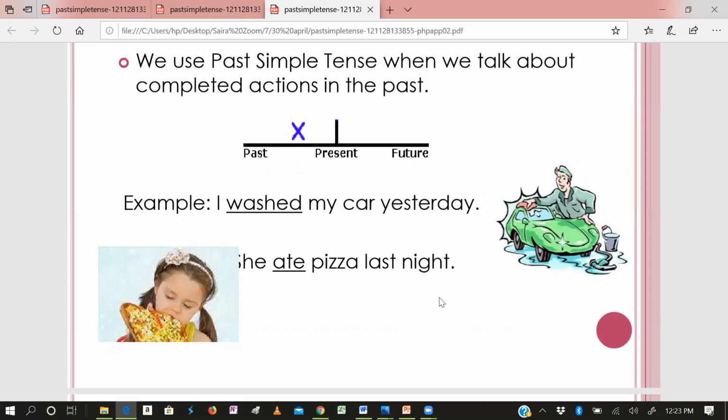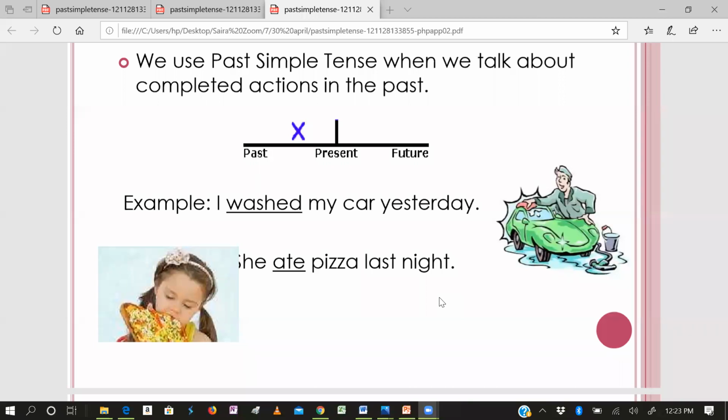Did you eat pizza last night? Yes or no? Those who raise their hands, it means they didn't eat. Good. Aisha didn't eat junk food. Very good.